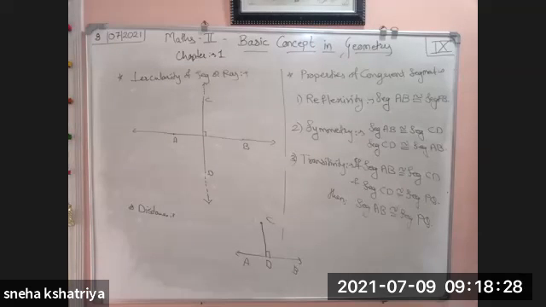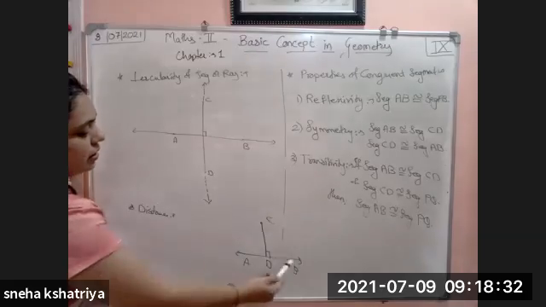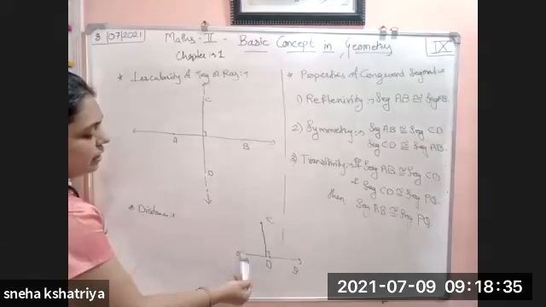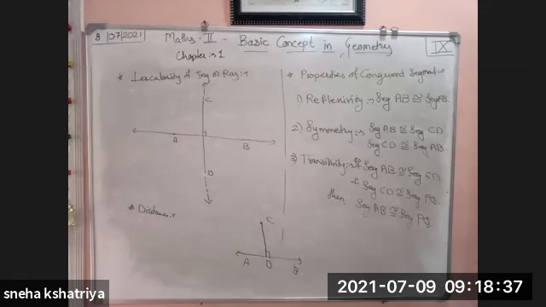Segment CD is perpendicular over line AB. So CD is the distance from the point C to the line AB. According to this, we are going to find out the distance of the point. So these were a few definitions.